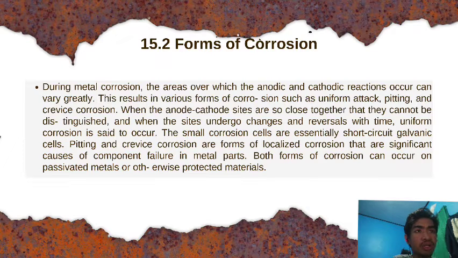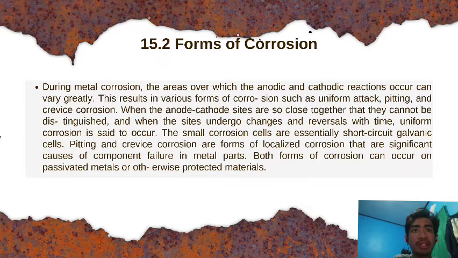When the anode and cathode sites are so close together that they cannot be distinguished, and when the sites change and move with time, uniform corrosion is said to occur. The small corrosion cells are essentially short-circuited galvanic cells.